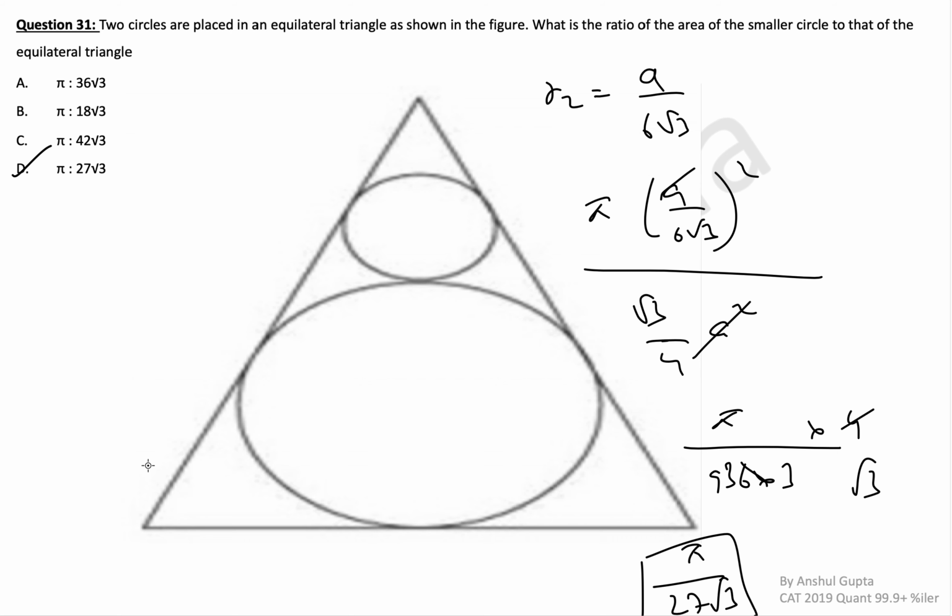Only thing you require is to know about equilateral triangle, that everything is same, and then a few formulas. Even that root 3 by 2a which I used, you can derive it yourself. How? You don't need to remember that. It's good if you remember in terms of speed, but if you don't know, that is fine. See, this is 60-degree angle. This is side length is a. So what will this be? By simple trigonometry, this will be a sine 60. Sine 60 is root 3 by 2. So this becomes a into root 3 by 2.